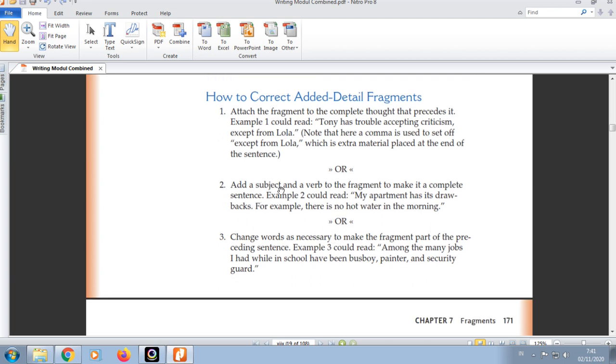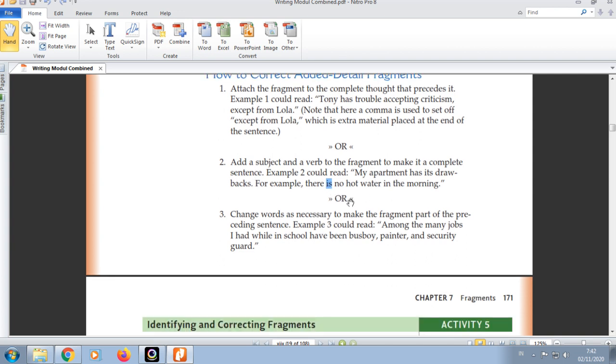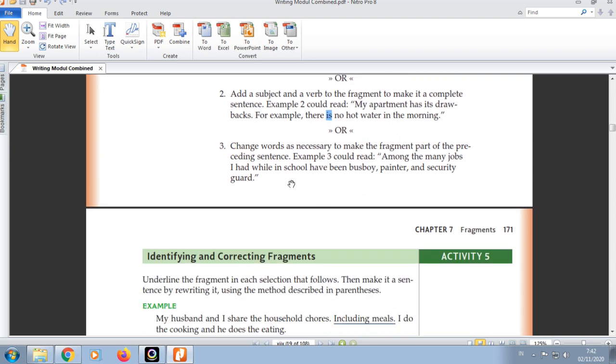Number 2, add a subject and a verb to the fragment to make it a complete sentence. Tambahkan subject dan verb di sini. For example, my apartment has a drawback. Full stop. For example, comma, there is no. So there, adding a subject. The subject is there, and adding a verb. The verb is to be, but the function becomes a verb. So making a new sentence here.